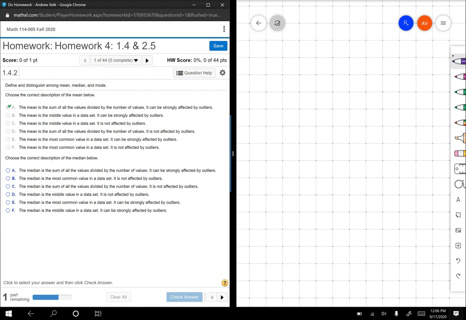Choose the correct description for median. Median is the middle value. So when we look for the median, is it the sum? Nope. It's the most common? Nope. Sum? Nope. Middle value. So I see two of them that say middle value. The question is, is it affected by outliers or not? And the answer is no. The median is not affected by outliers. That's one of the big strong points for medians.